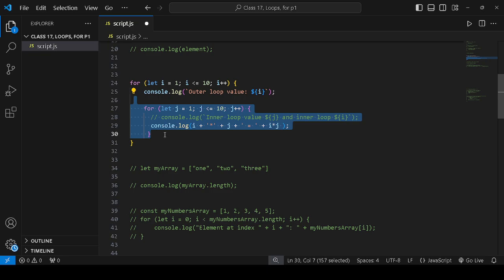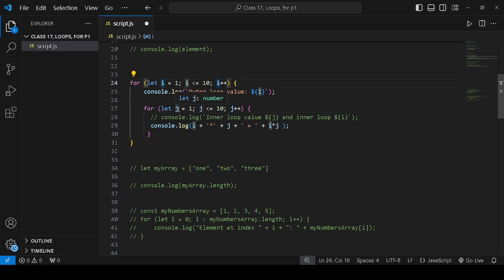Here is another loop inside this loop, called a nested loop. Here is let j is equal to 1 and j is less than or equal to 10 and then j plus plus. It is the same as this one, just the values are changed.